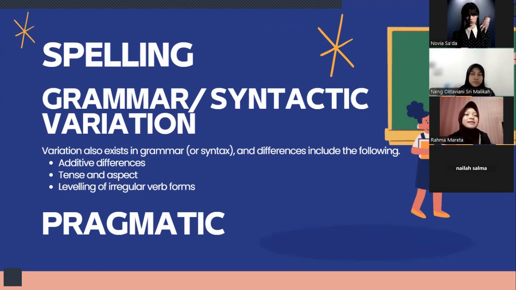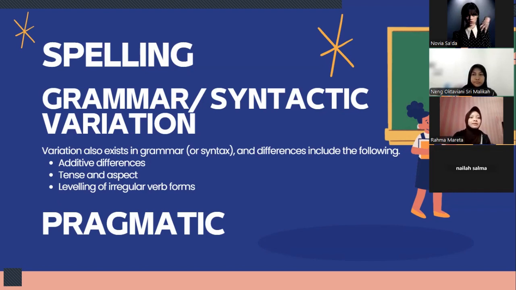Second one is tense and aspect, where speakers use different forms. For example, where Americans may use the simple past tense "did you eat," British speakers may use the present perfect "have you eaten." And the last one is labeling of irregular verb forms. For example, in America, spoiled is used for the past tense instead of spoilt in the UK.